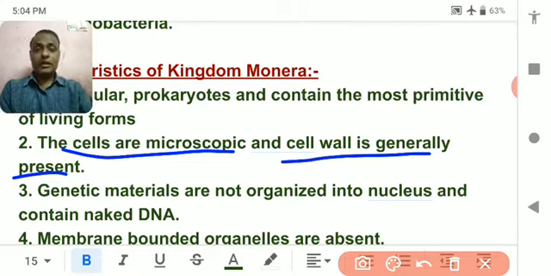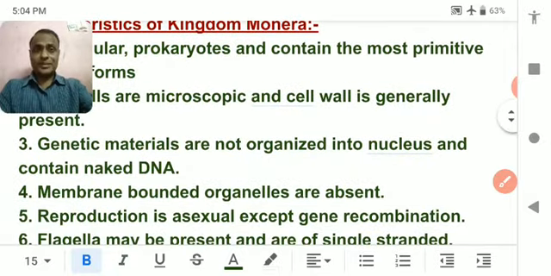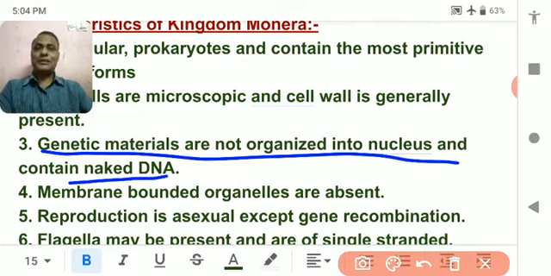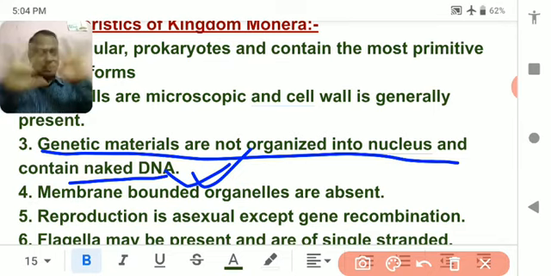In that case, your answer would be mycoplasma. Next, obviously they have no nucleus, but they contain chromatin fiber, or you can say DNA, or genetic material, or nuclear material. All these things are the same.